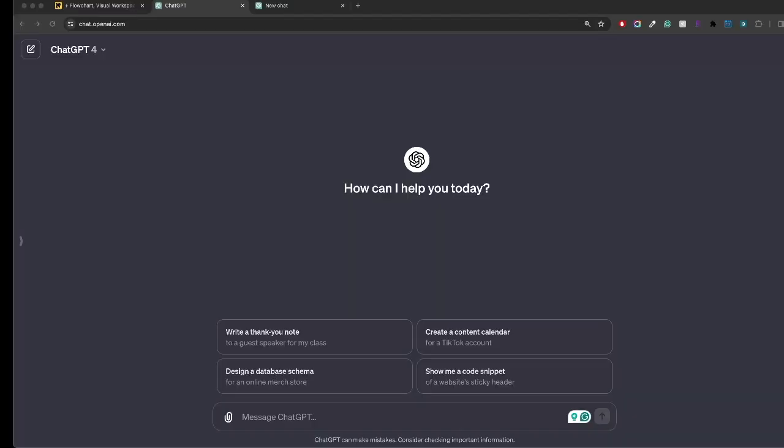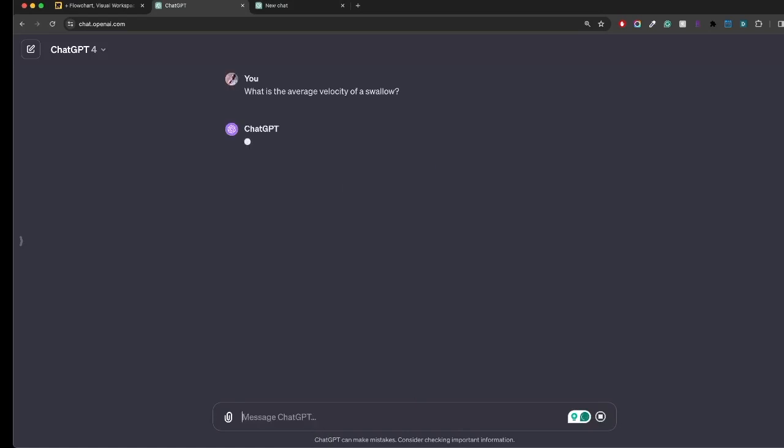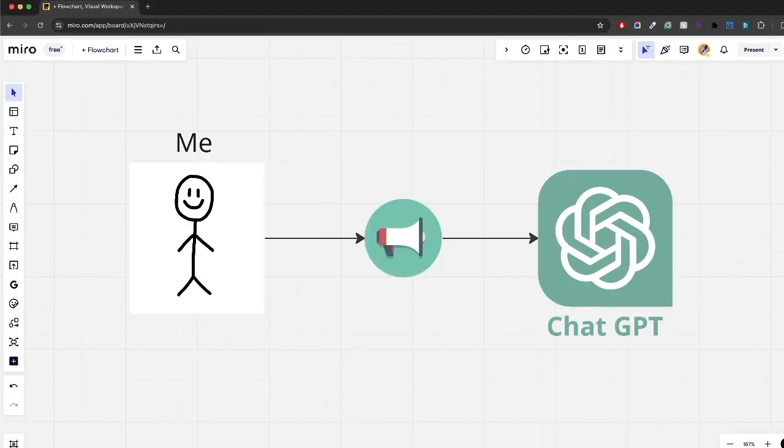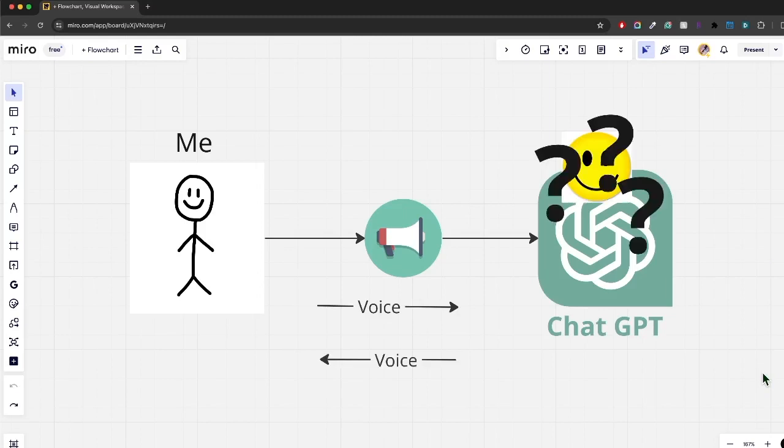Let's get started. So this is ChatGPT, and technically I can type and ask questions to it all day and get answers. So right now I can type into ChatGPT with text, and it'll give me a response with more text. But I want to be able to speak with it with my voice, and I want it to respond with a voice, and maybe even a human face. So that's what we're going to do today.